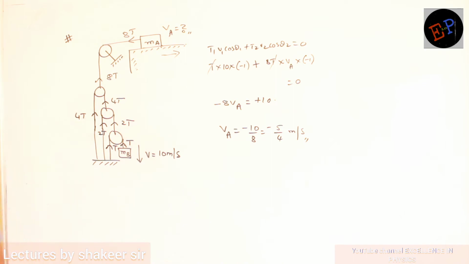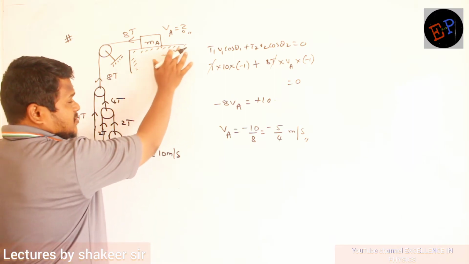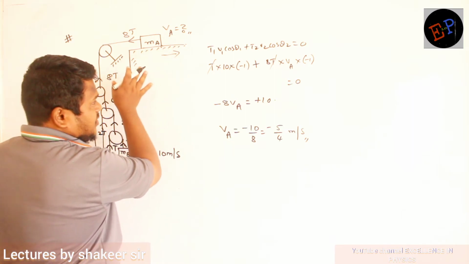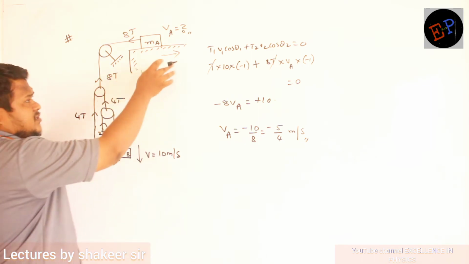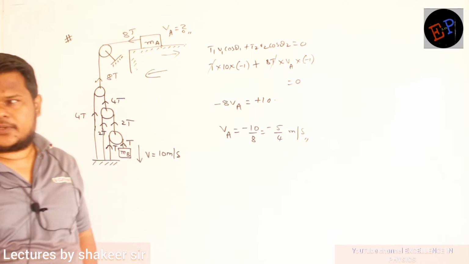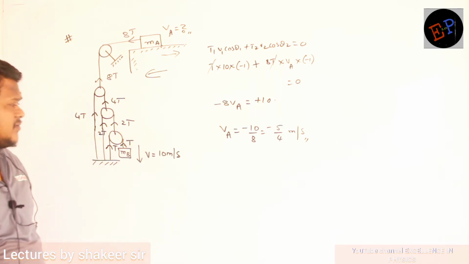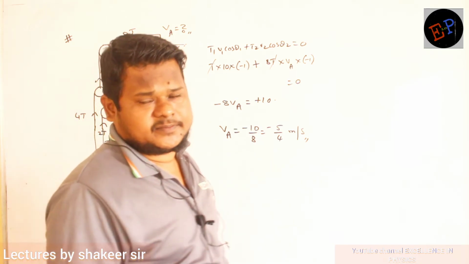Minus 5 by 4. And what does minus 5 by 4 indicate? It indicates that my assumption that block A is moving in this direction is wrong. So actually it is not moving in this direction, it is moving in this direction. That's it. Clear? So this is how I have calculated by using which method? Virtual work done method.